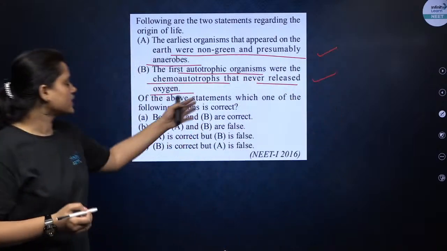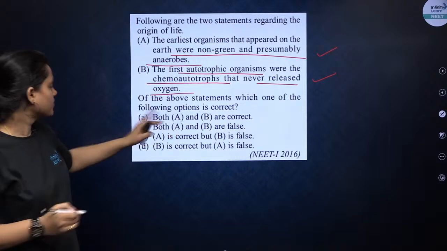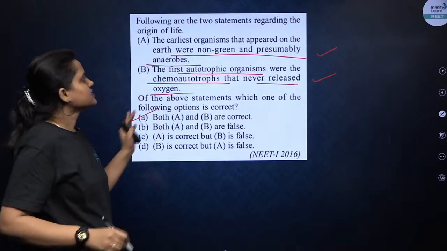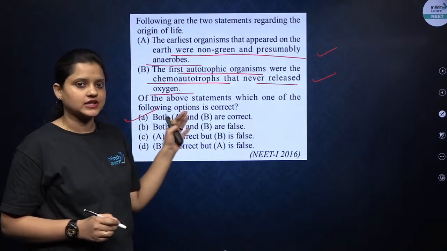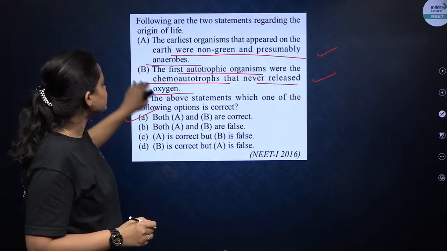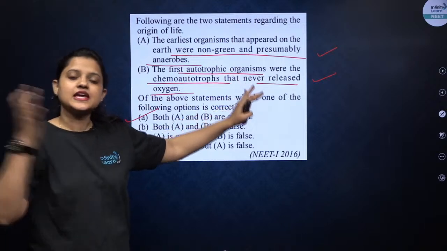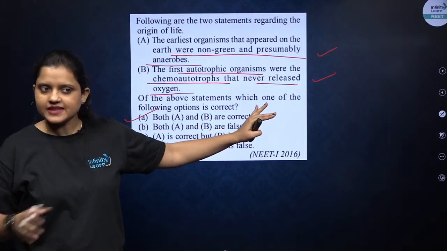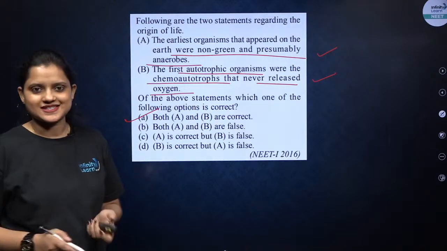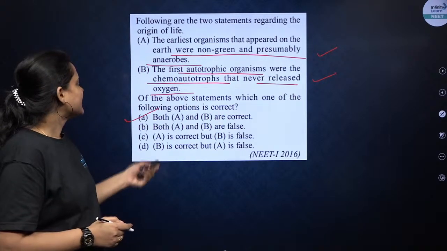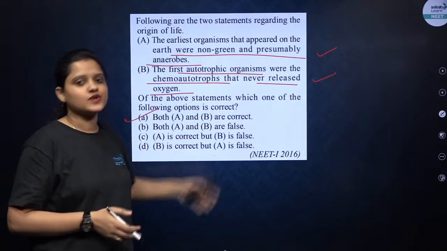Now they are asking what is the correct statement. Are both correct? Yes, both are correct. The first organisms that developed were anaerobes and non-green cyanobacteria, and similarly the autotrophic organisms that developed were chemoautotrophs first and they were not releasing oxygen. Very good, H2S. So instead of carbon dioxide, they were using H2S.